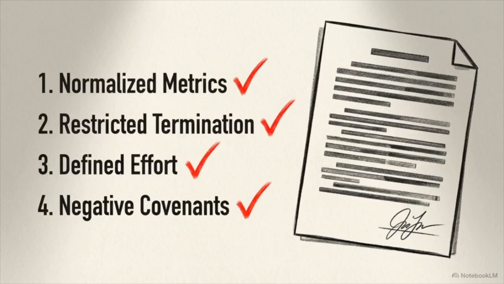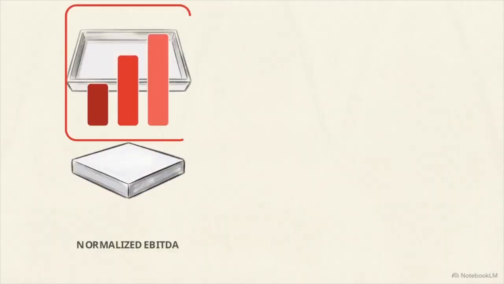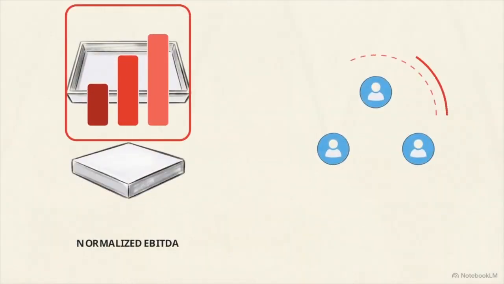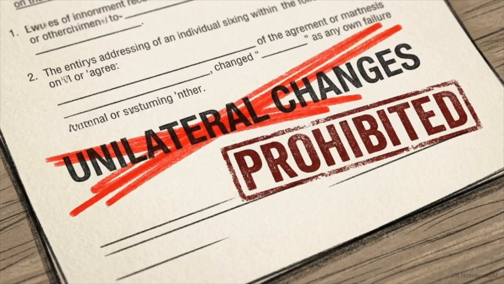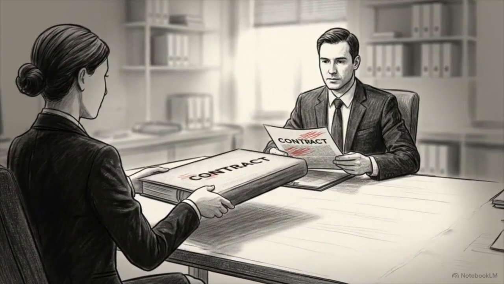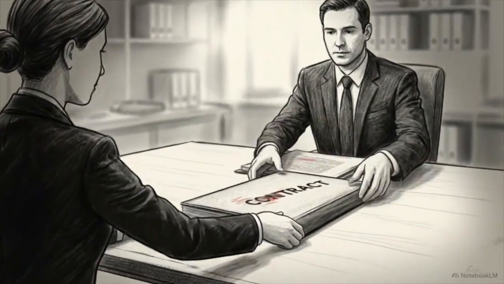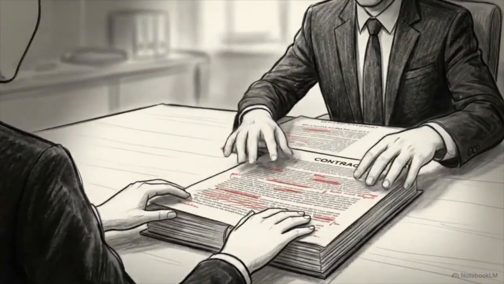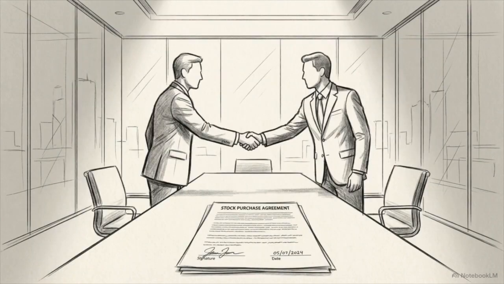Here is your completed dispute-proof legal framework. The financial math is locked down. The management team is protected from arbitrary firing. The operational efforts are clearly defined, and potential sabotage is addressed with explicit prohibitions. Review these exact contractual markups with your M&A legal counsel to ensure they are formally integrated into your live stock purchase agreement. A precisely drafted earn-out clause manages the structural conflict of interest, providing an enforceable roadmap for the transition and future payout.